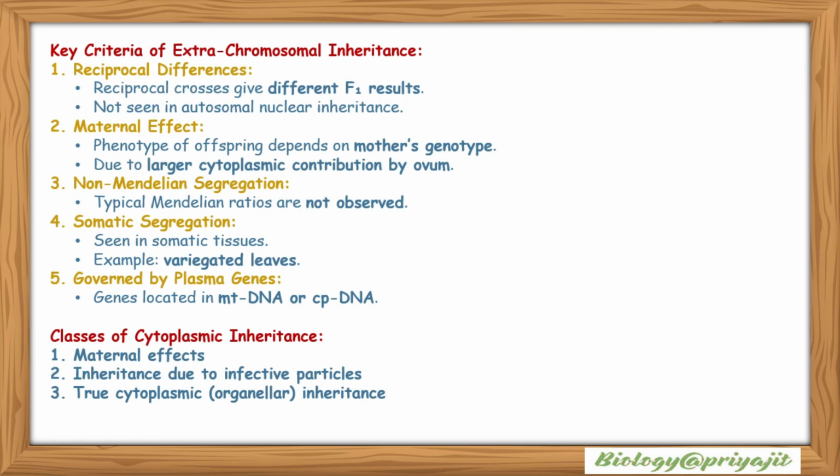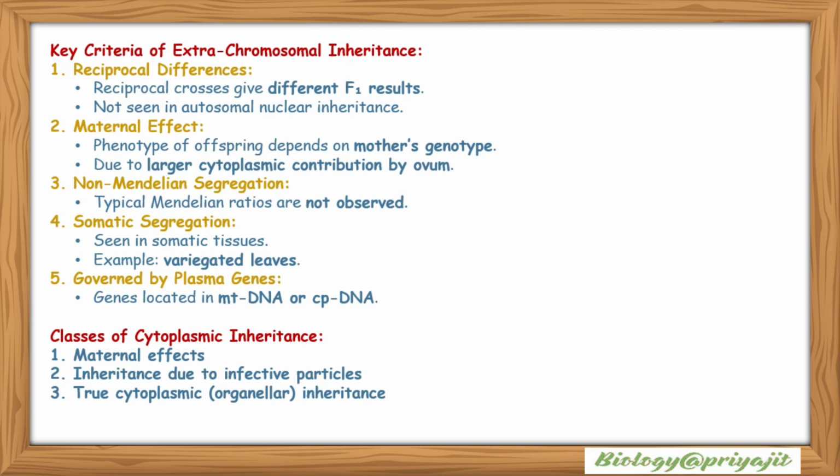Key criteria for extrachromosomal inheritance. First of all, reciprocal differences: reciprocal crosses give different F1 results, not seen in autosomal nuclear inheritance. Maternal effect: the phenotype of offspring depends on the mother's genotype due to larger cytoplasmic contribution by the ovum. Non-Mendelian segregation: typical Mendelian ratios are not observed. Somatic segregation: it is seen in somatic tissues. Examples include variegated leaves, governed by plasma genes which are located in mtDNA, that is mitochondrial DNA, or chloroplast DNA.